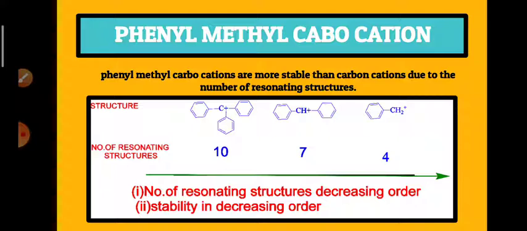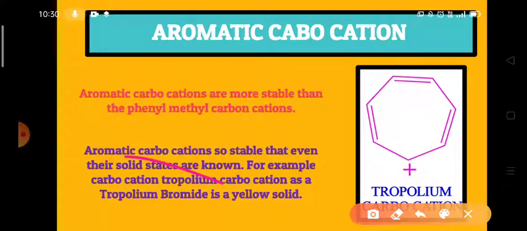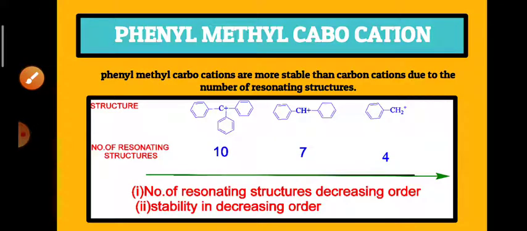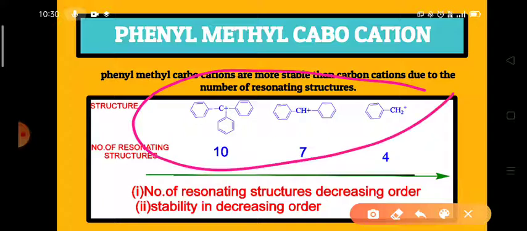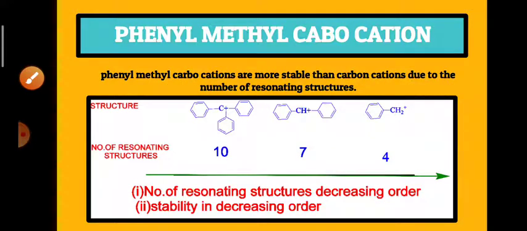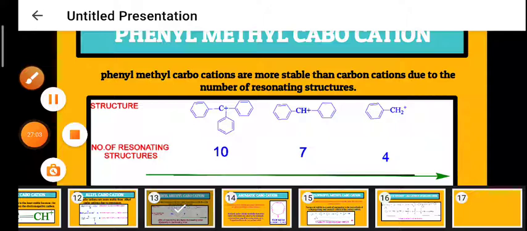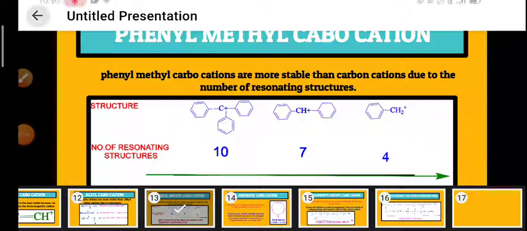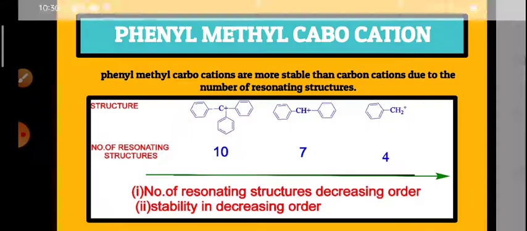Because in phenyl methyl carbocations, the number of resonance structures is more than the resonance structures of the allyl carbocations. And among the phenyl methyl carbocations, the stability increases with the increase in the resonance structures. For example, in the triphenyl methyl carbocation, the number of resonance structures is 10.